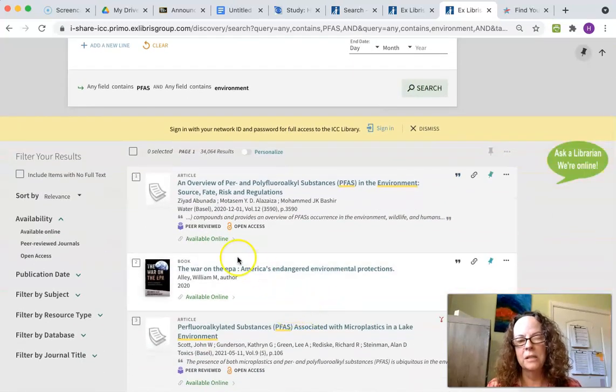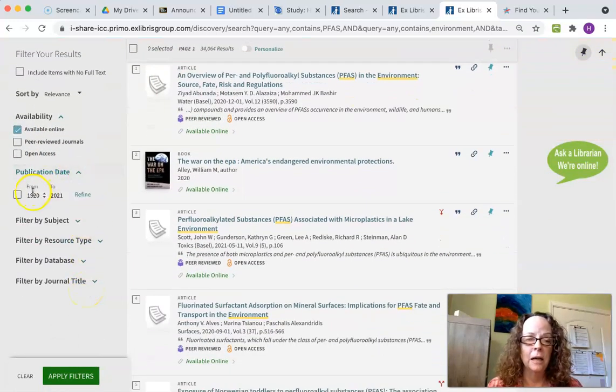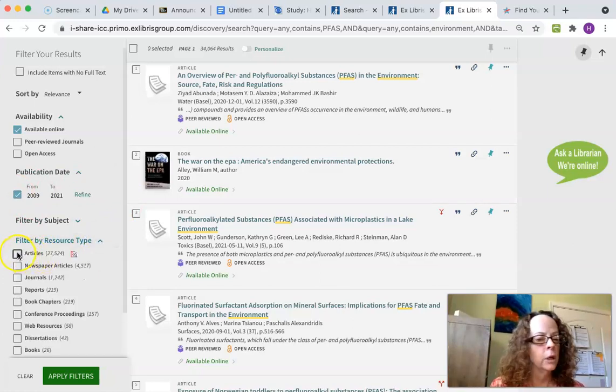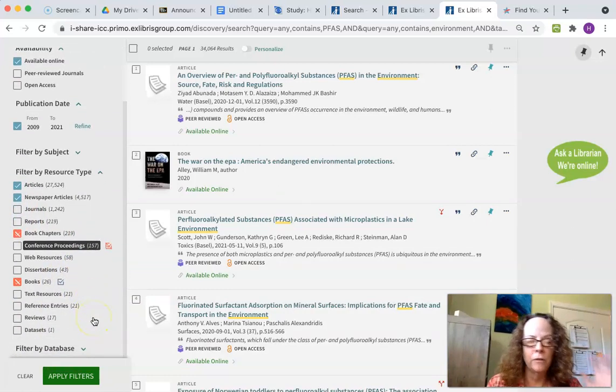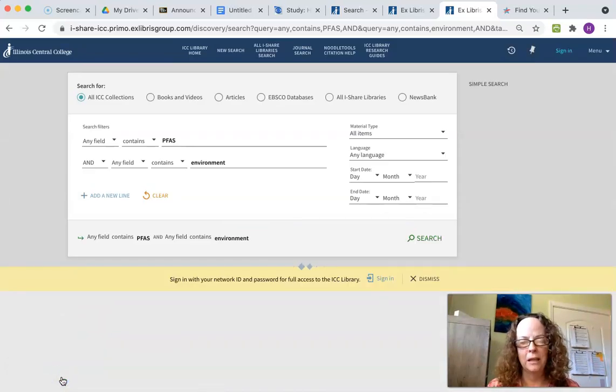Now sometimes when I do this, it brings these other things back, so I need to go back through and tell them I want something that's available online. I want something pretty new. And I also want to get rid of the book. Whenever I change everything up above, it sort of releases those filters, so I need to go back through. But hey, I'm the boss of my own research. I'm the one doing the research. I get to make choices. I don't mind doing the hard work. If I want a good grade, it's going to take a little time. So I'm going to apply those filters again.